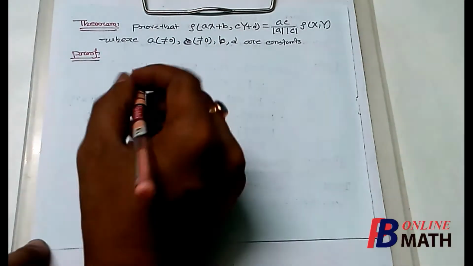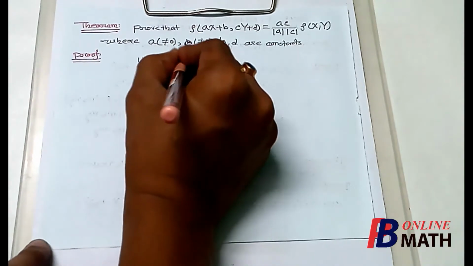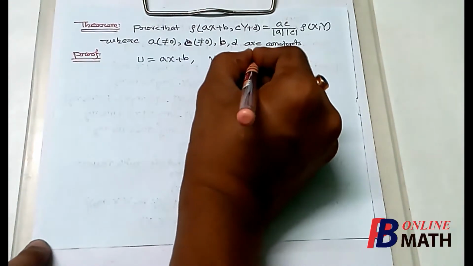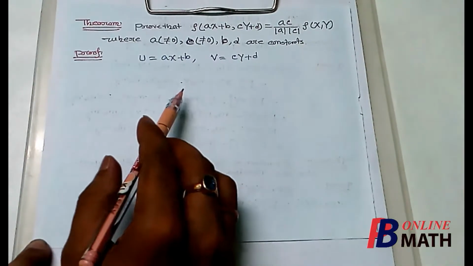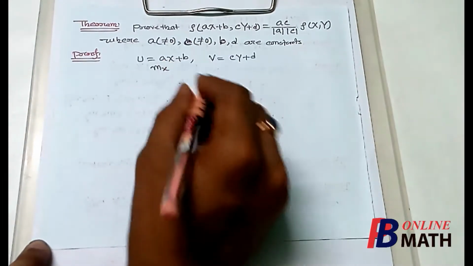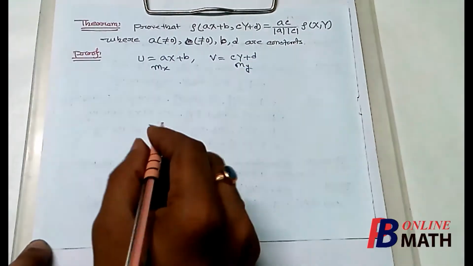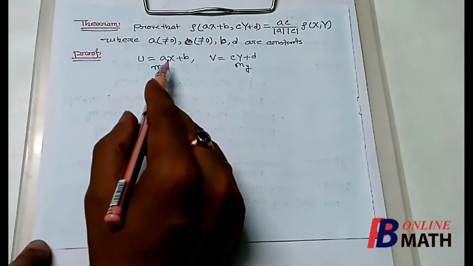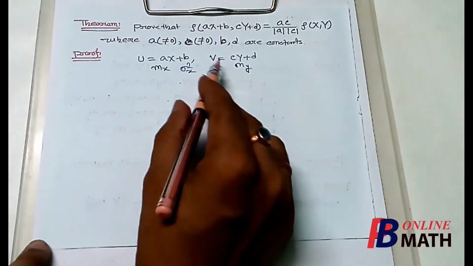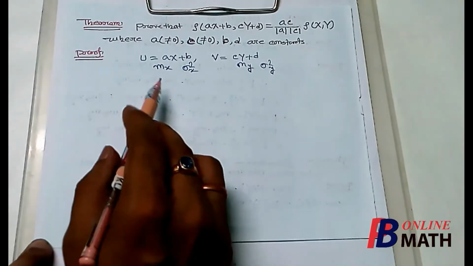To prove that, we first assume that u is equal to ax plus b and v is equal to cy plus d. Also we assume that the marginal mean of x is mx and the marginal mean of y is my, and also assume that the marginal variance of x is sigma square x and the marginal variance of y is sigma square y.